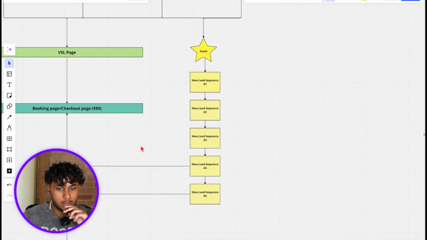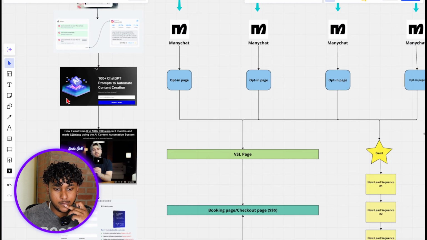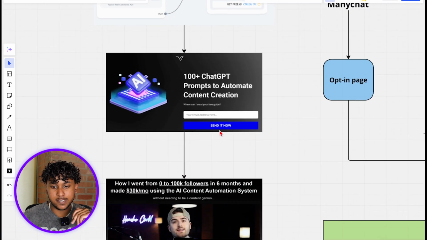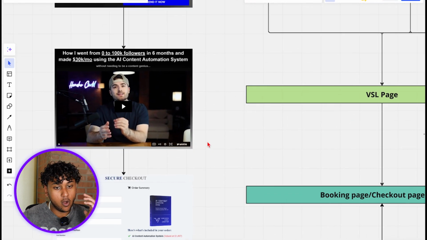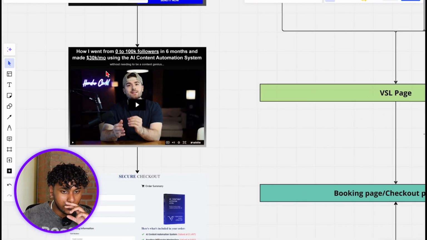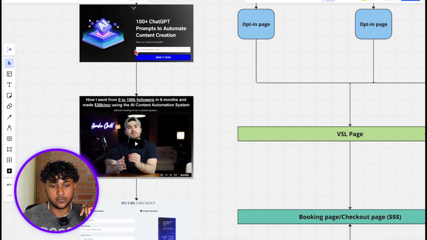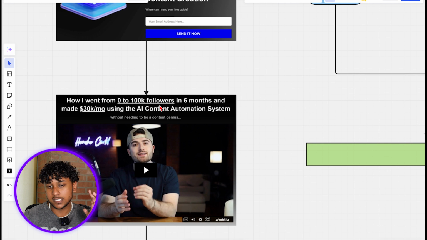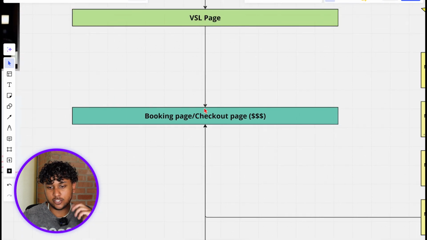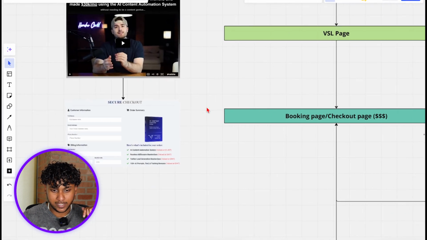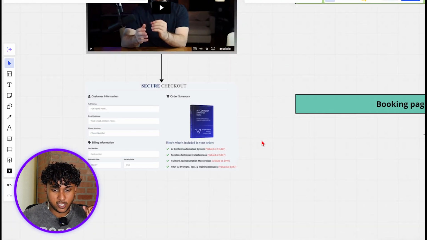So that's the whole point of the email and the email list. And as soon as the person presses the send it now button, they're gonna meet this VSL page right here, where it will also sell your offer for you, right? So I would highly recommend creating your own VSL page and having it set up with an engaging offer like this. For example, how I went from 0 to 100K followers in 6 months and made 30K a month using the AI content automation system. From the VSL page, they will meet the booking page or checkout page, and this is where you actually collect the payment. So for example, this is our checkout page right here.